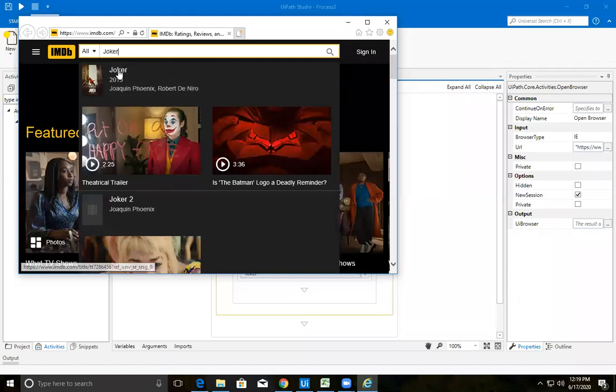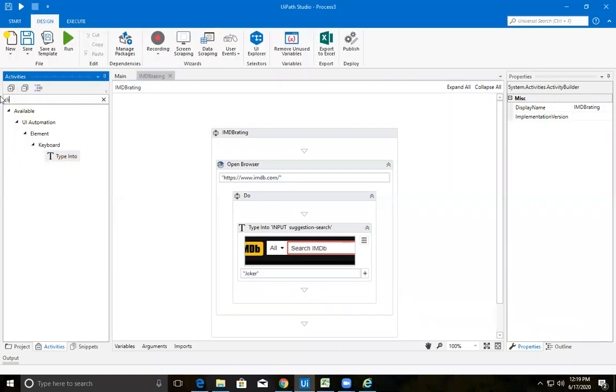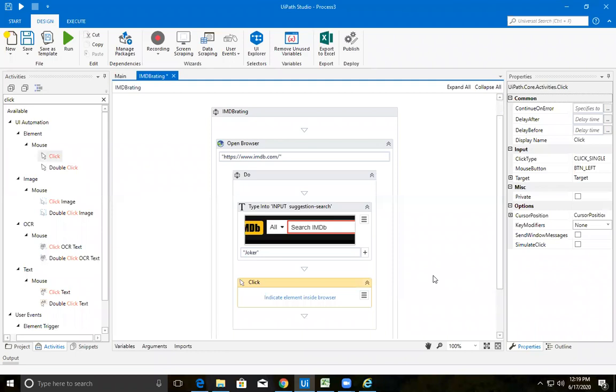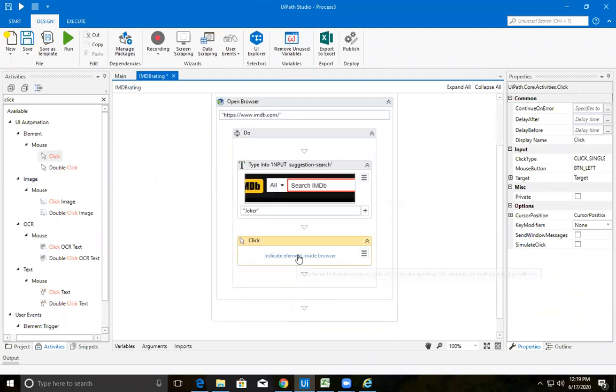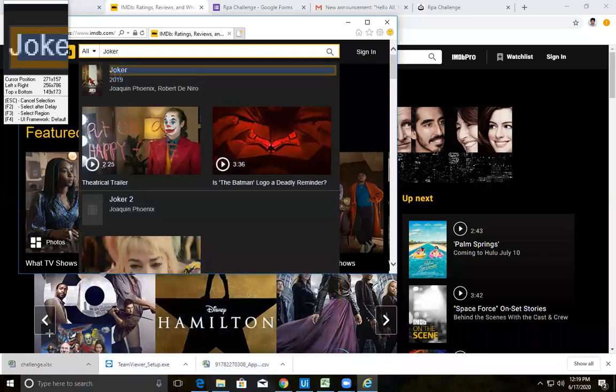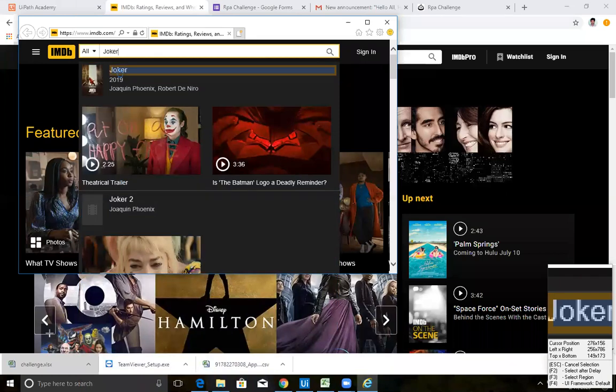When it comes down automatically, I need to go for another activity. Let's open this Joker itself. For that, we need to use click. We have already used mouse click, so open the click here. Where do I need to indicate? I need to click on this movie name, not here, here or here. We need to click on this Joker.